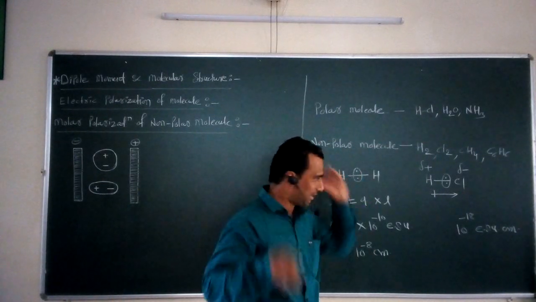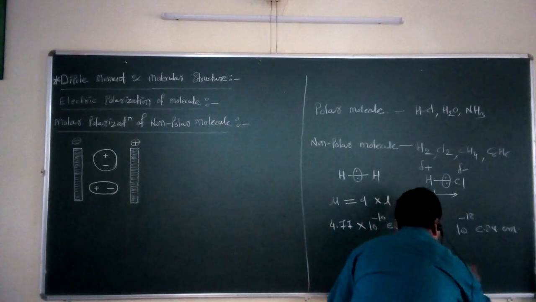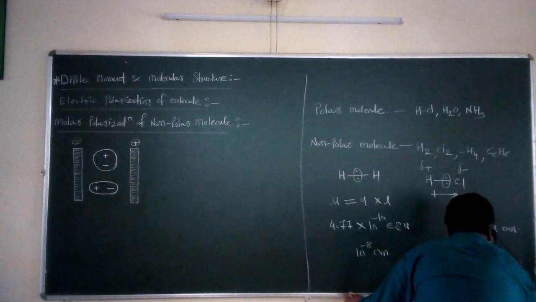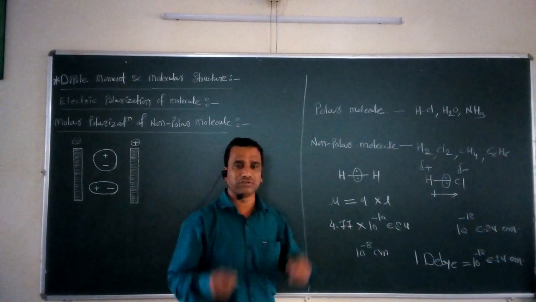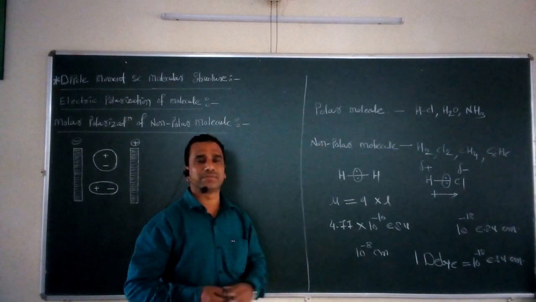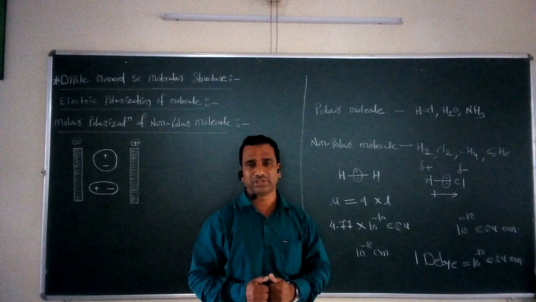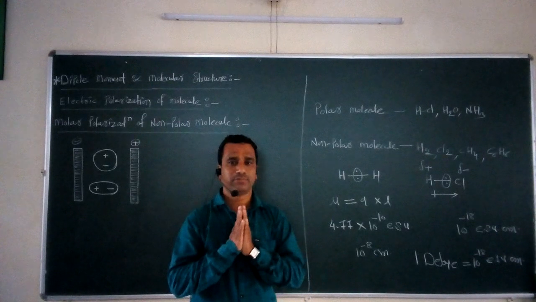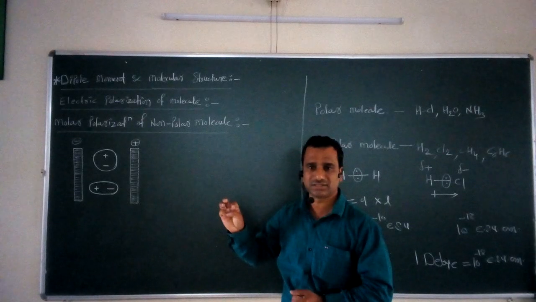So 1 Debye is equal to 10^-18 ESU centimeter. So this is the unit for the dipole moment. This is a simple concept called the dipole moment of a molecule. That molecule may be polar, that molecule may be non-polar. So depending upon that, we have to take into consideration the magnitude of this particular dipole moment. So we have explained a simple concept in today's lecture.